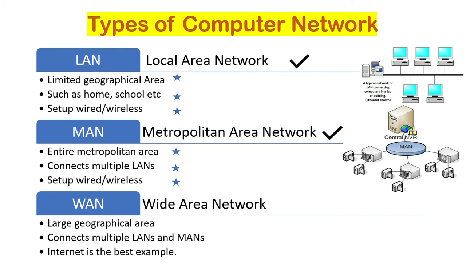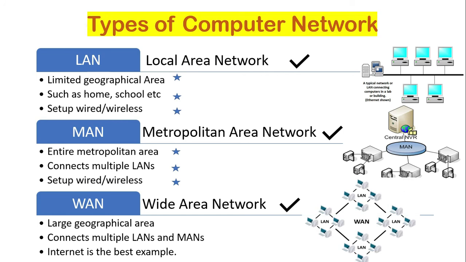WAN stands for Wide Area Network. It covers a large geographical area such as country or around the world. WAN is generally used to connect multiple LAN and MAN at different locations. The Internet is the best example of a wide area network.